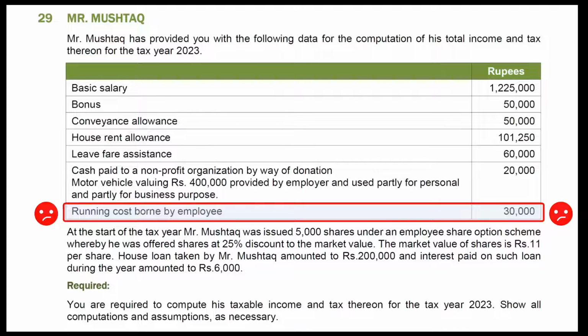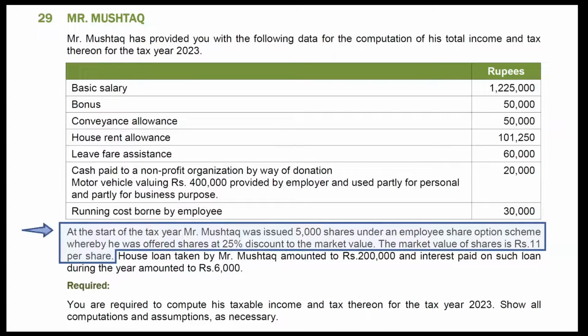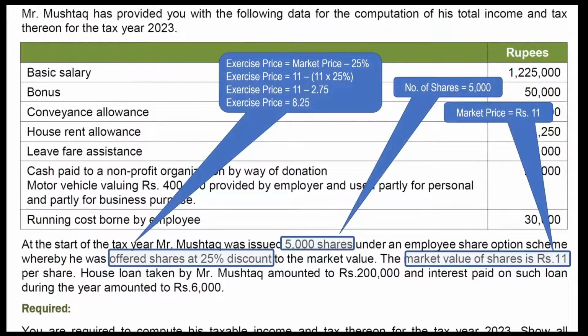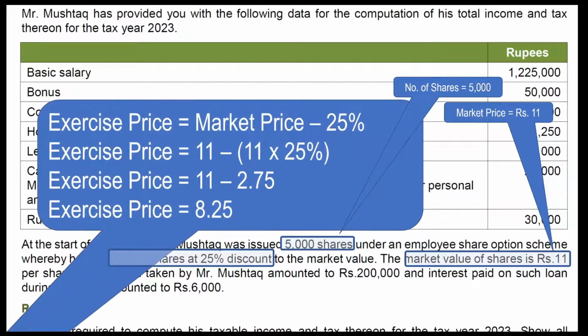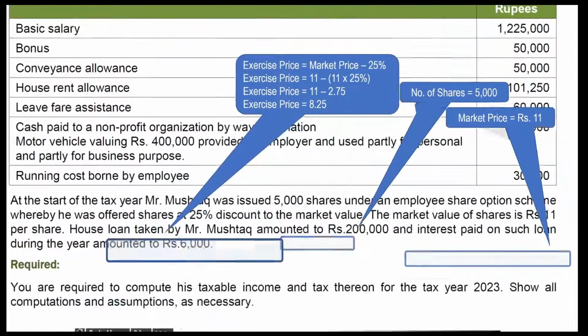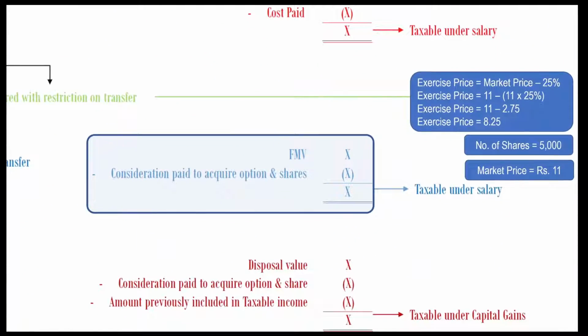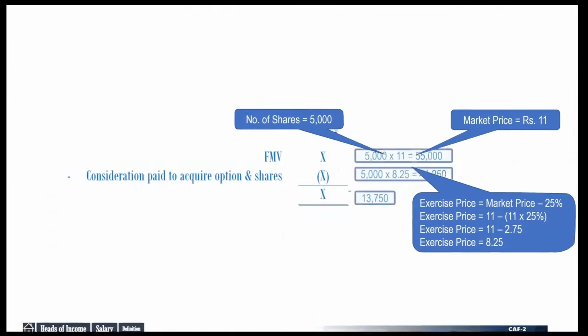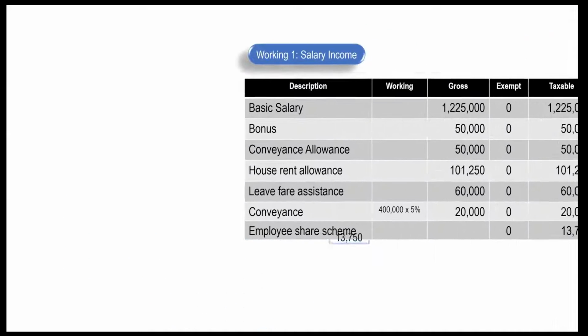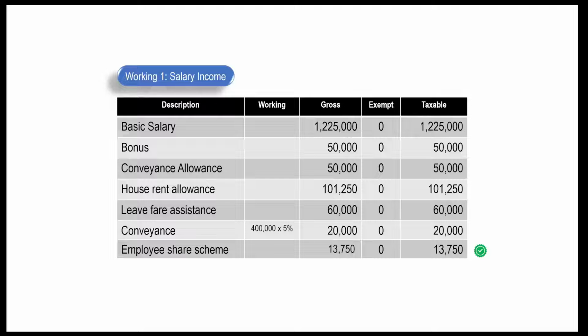Next perquisite mentioned in question is employee share option. There are 3 important values you need to note. Exercise price, number of shares, and market price. Exercise price has to be worked out as it has been mentioned as a percentage of market value. Recall the relevant slide of notes. If you want to revise valuation of employee share option, a link of relevant video can be seen in description. From fair market value of 5,000 shares, subtract the consideration paid to acquire these shares. The resultant gain will be included as salary income. Mention it in your working. Value comes to Rs 13750.